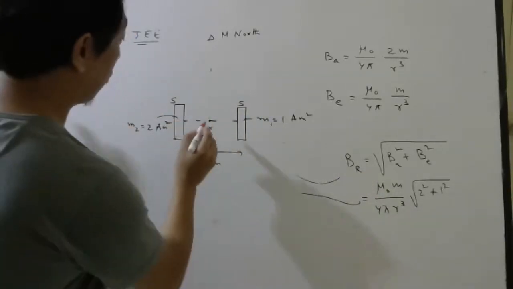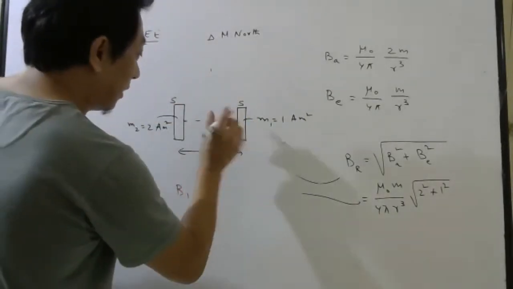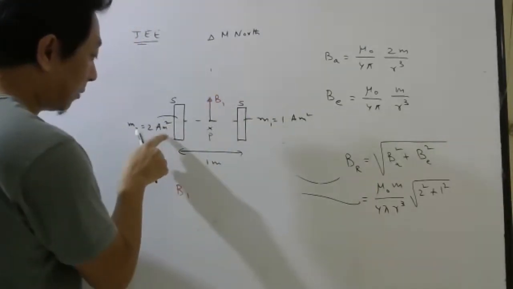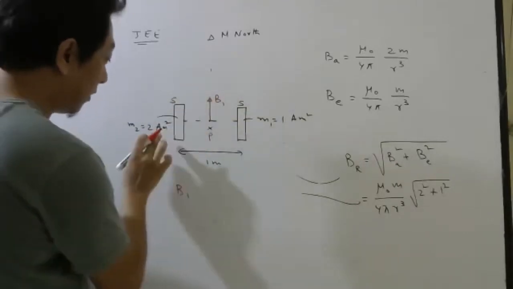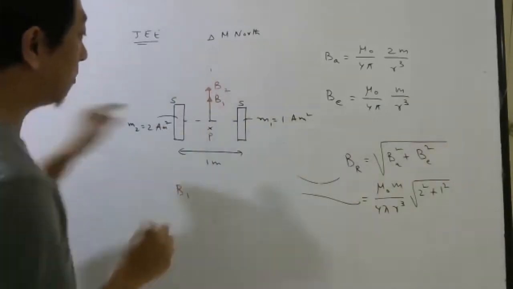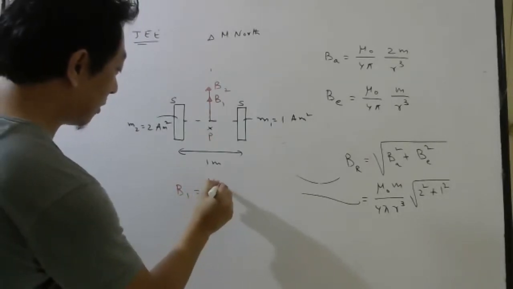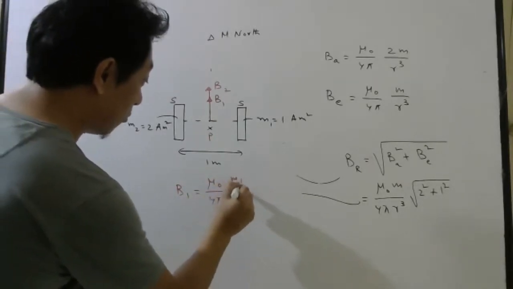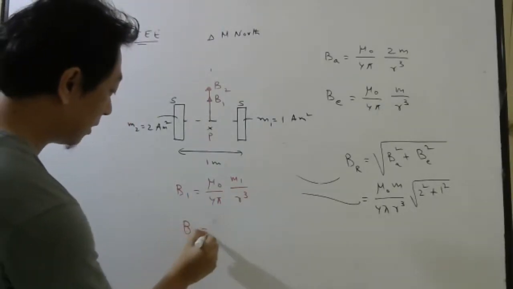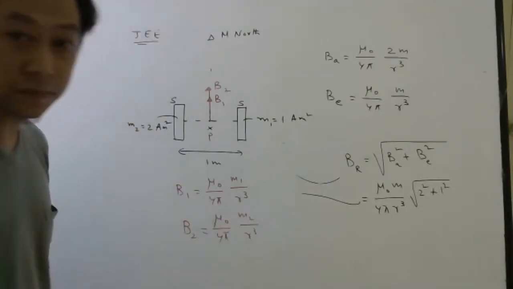So where will the magnetic field be? Opposite to the magnetic moment. Magnetic moment is from south to north, so the magnetic field due to this will be here, opposite to the magnetic moment. And the magnetic moment of this is also here, so the magnetic field due to this will be here only. So B1 and B2 are in the same direction. B1 will be mu naught by 4 pi, M1 by R cube, and B2 will be mu naught by 4 pi, M2 by R cube. Okay, students.